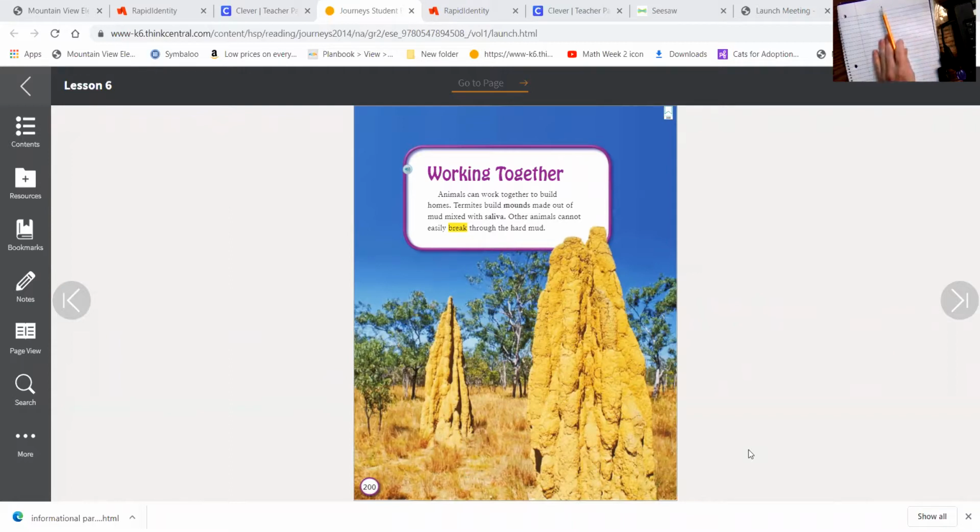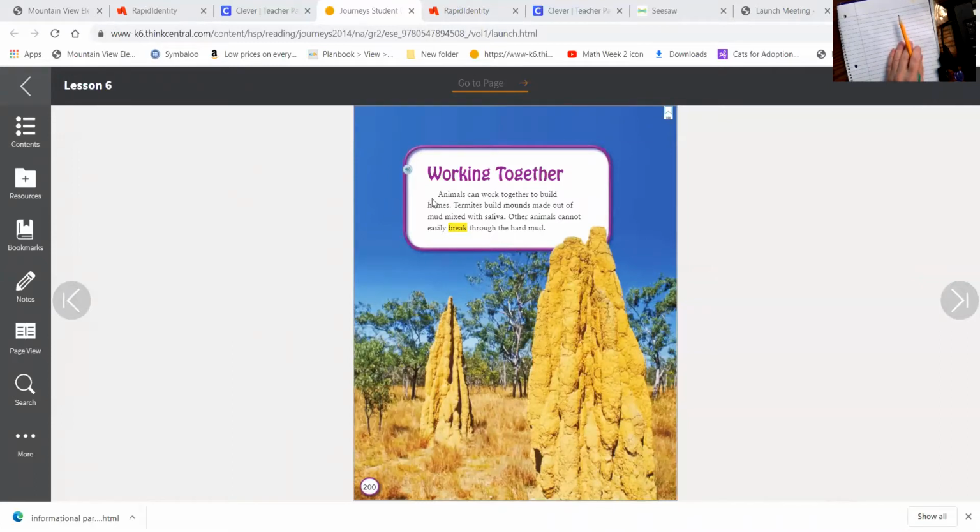So I have pulled up here the page from our informational text because I want us to read it so we can use these ideas. Of course, we have to remember, though, it's so important that we never, ever, ever copy anything directly from the text. So we're just going to use these ideas to help create my paragraph about a termite in their home. Okay, so let's review this together.